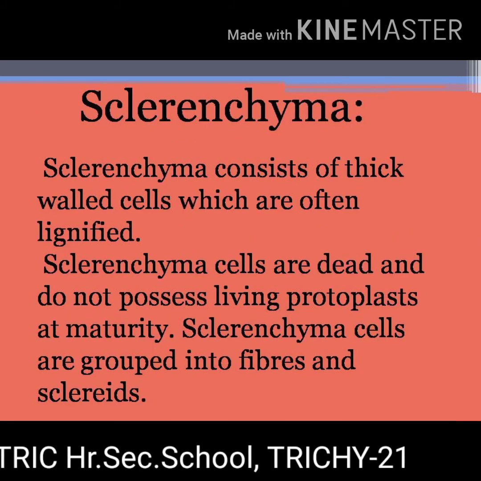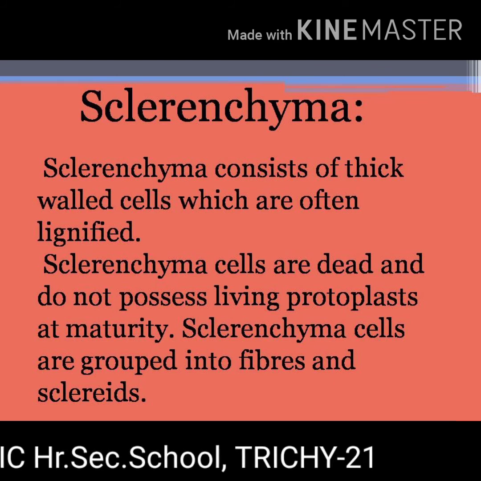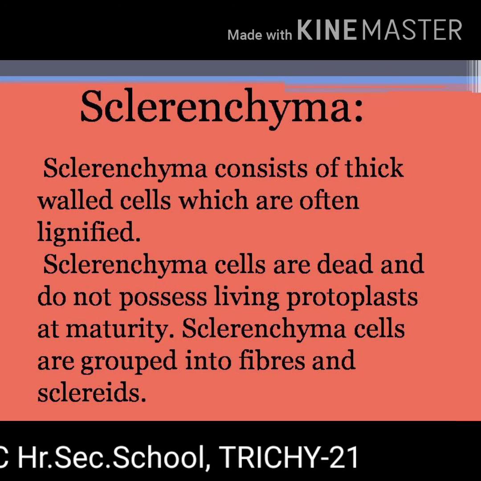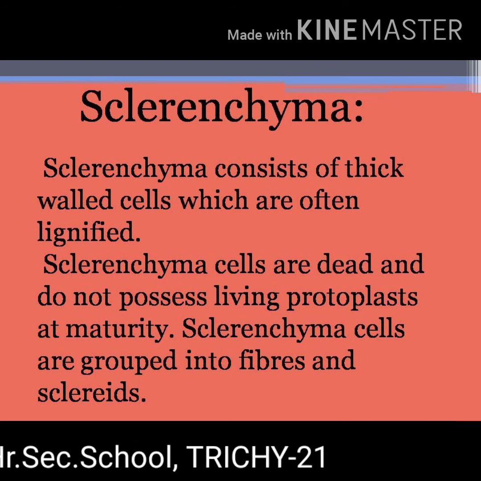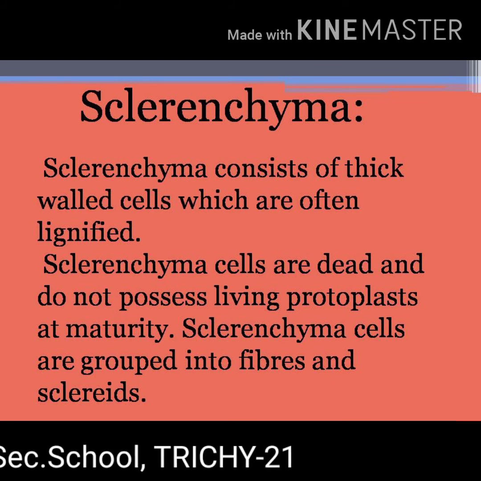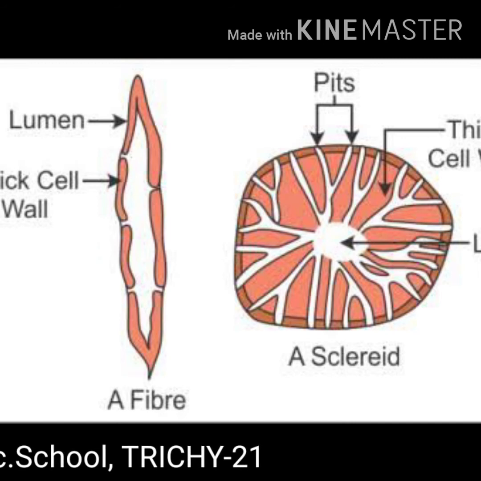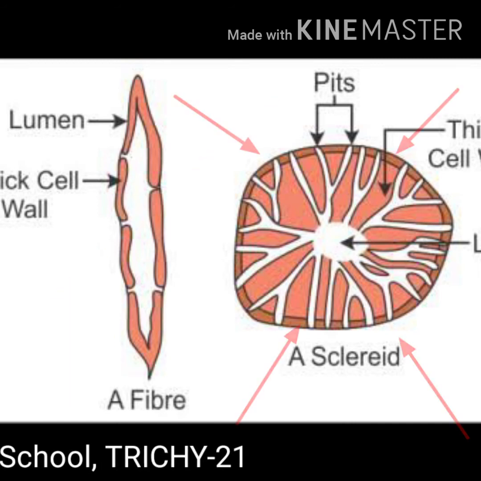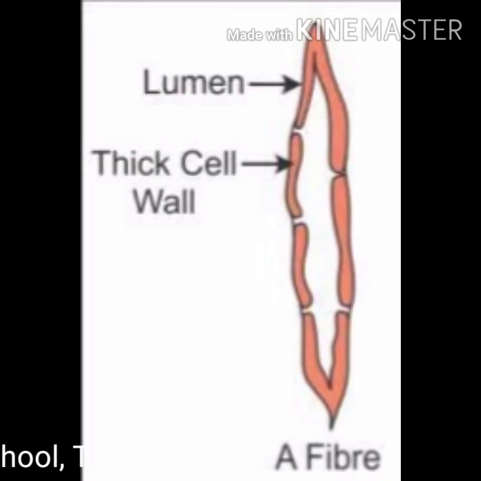Sclerenchyma. Sclerenchyma consists of thick-walled cells which are often lignified. Sclerenchyma cells are dead cells and they do not possess living protoplast at maturity. Sclerenchyma cells are grouped into fibers and sclereids. Fibers are elongated sclerenchymatous cells, usually with pointed ends.